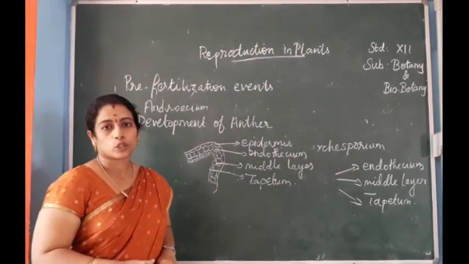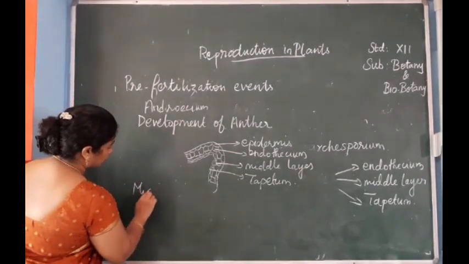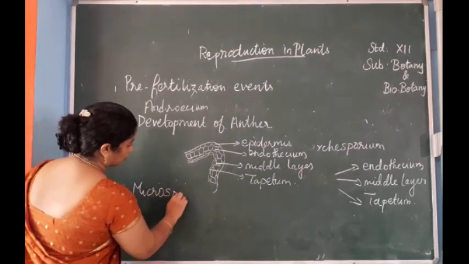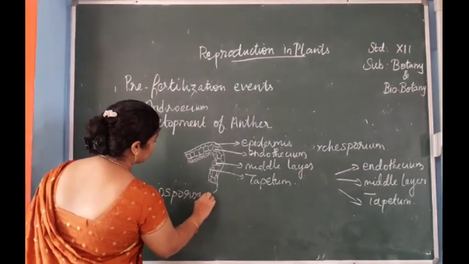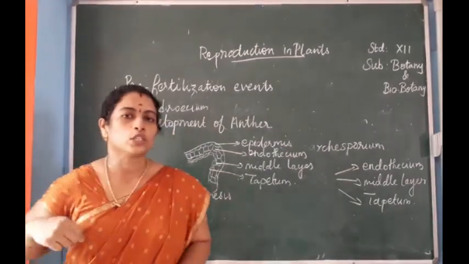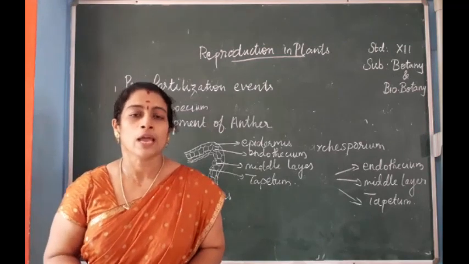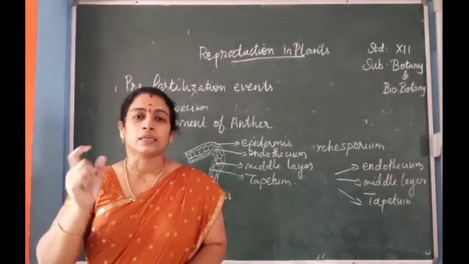Next one, microsporogenesis. What is microsporogenesis? Microsporogenesis is the process of formation of microspores or pollen grains from the microspore mother cell by meiotic division.